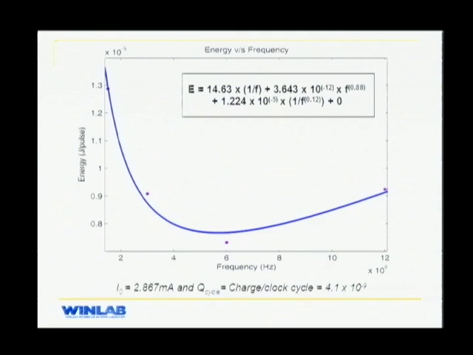This plot shows us the energy consumed by region B and the system clock frequency. This is the U-shaped curve I'm talking about, and what this says is that if you want optimum operation, your system needs to work between 4 megahertz and 6 megahertz. We have chosen 6 megahertz as our operating point for our experiments.